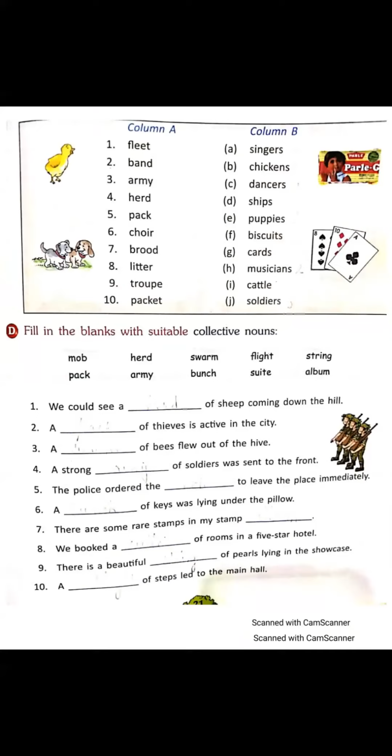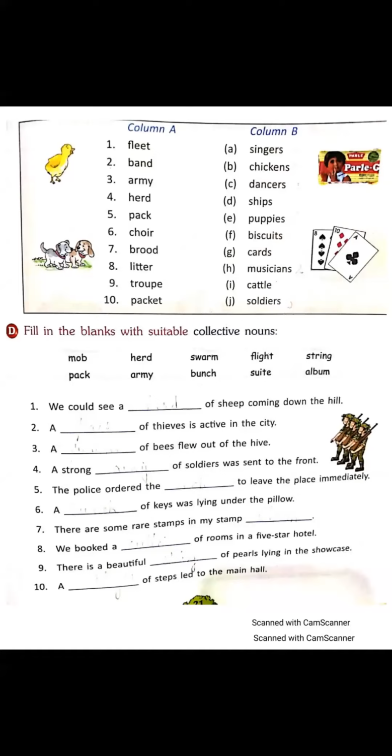Aditi? We booked a blank of rooms in a 5-star hotel. Yes, Aditi? You can tell the spelling. If you don't know the pronunciation, tell me the spelling of that word.